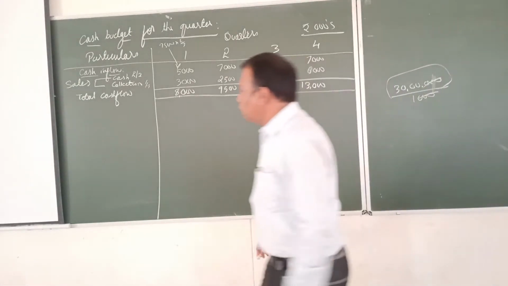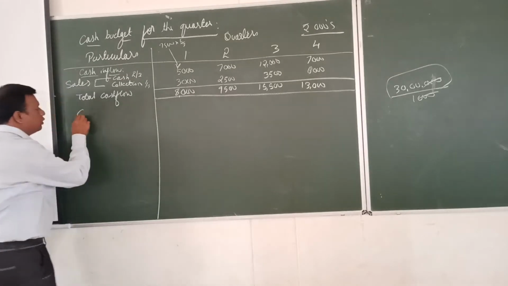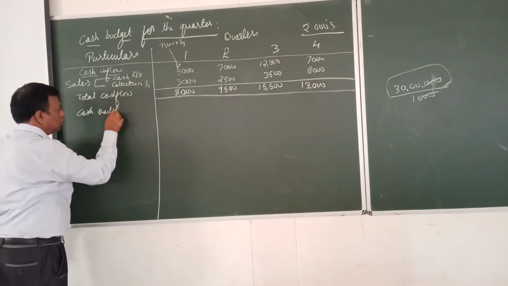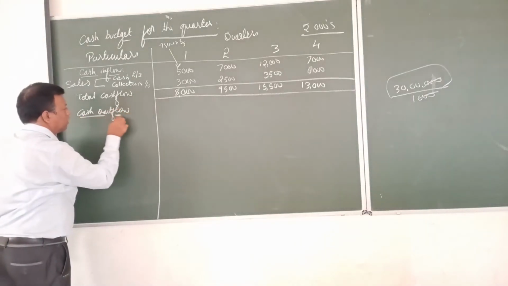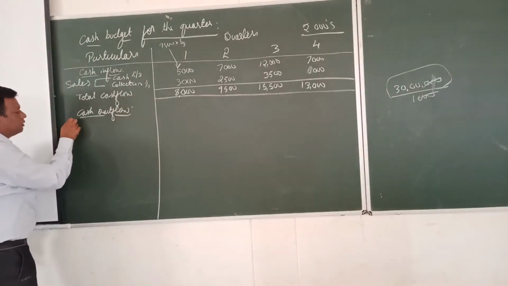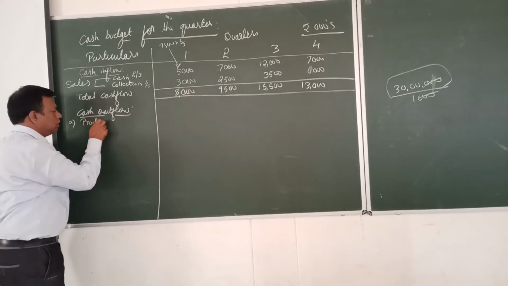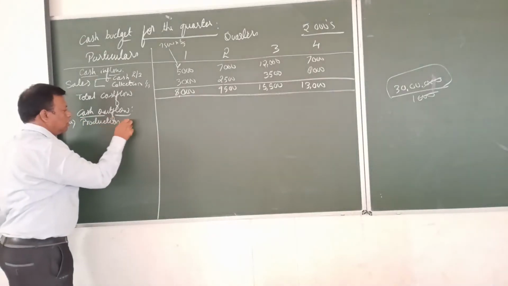Next we come to the total payments, the cash outflow. In cash outflow, what is the first item we have? Production cost. Production cost is 7,000.